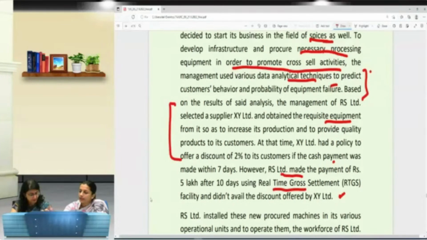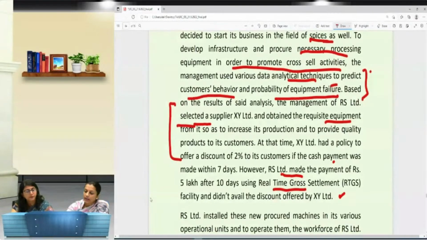To predict the probability of equipment failure, and then they decided to select a new supplier to obtain the requisite equipment to increase its production.